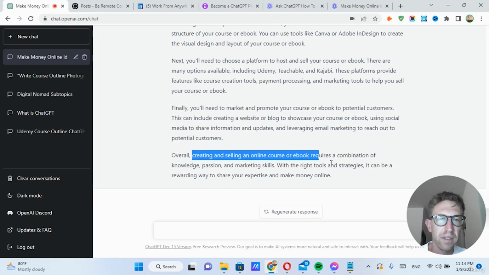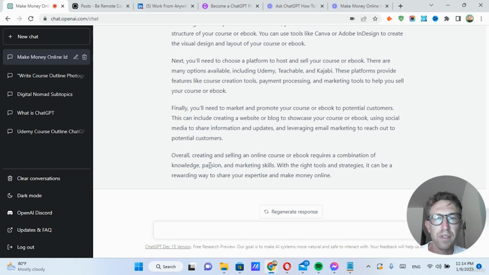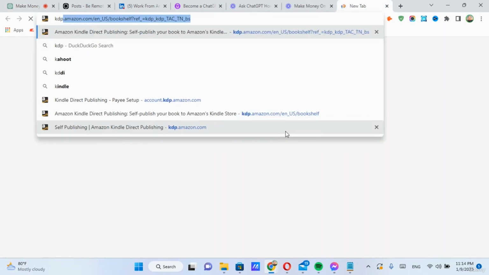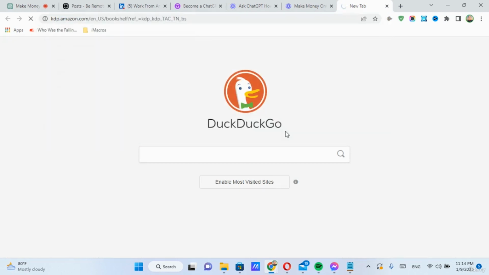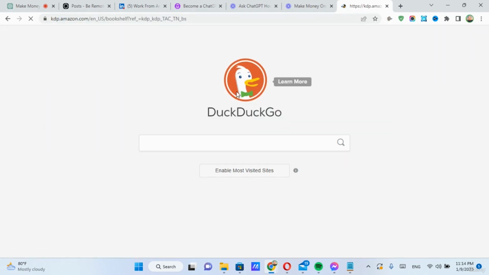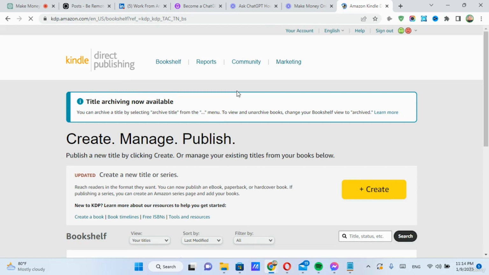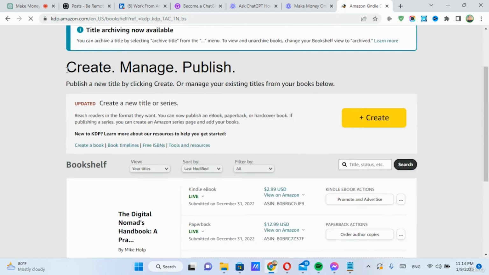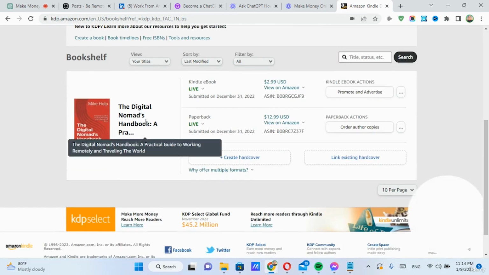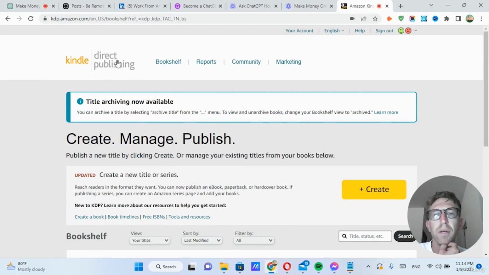Overall, creating and selling online courses or ebooks requires a combination of knowledge, passion, and marketing skills. But obviously the go-to source for selling an ebook would be Amazon, which I'm going to talk more about later, but essentially you can list your ebook for sale on Amazon Kindle Direct Publishing completely for free.